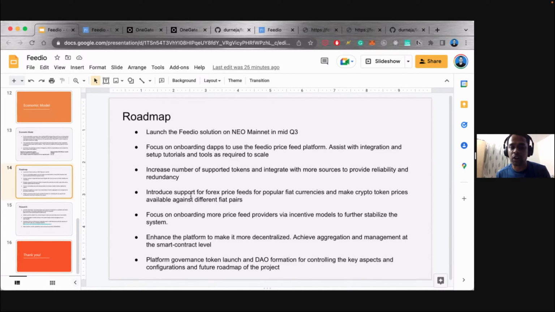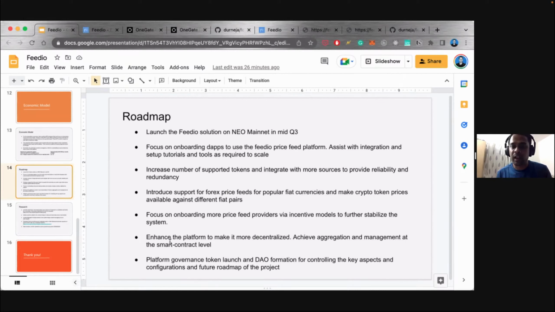And obviously, on an ongoing basis, as I mentioned, we'll keep expanding the support for tokens. We'll introduce Forex price feeds. And on the other side of the platform, we'll also focus on incorporating more price feed providers so that we don't exclusively control it. That is not our intent, because it's a very critical piece. And the more participants we have, the more stability it will provide.